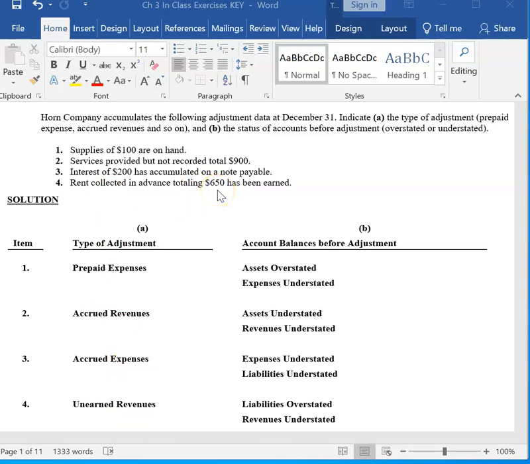If we do not record the adjustment, before the adjustment is made we are still reporting liabilities that we don't have anymore. So our liabilities are overstated. It also means we have earned some of the revenues, and our revenues haven't been recorded, so our revenues are understated. Let me know if you have questions on that one.